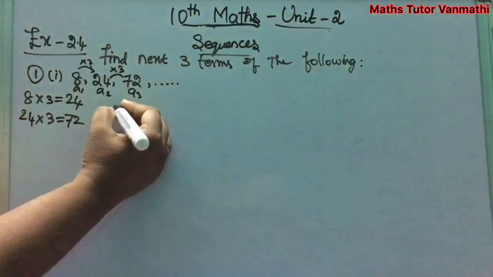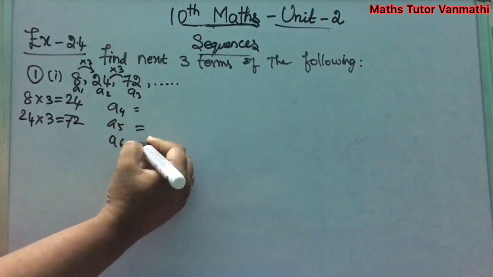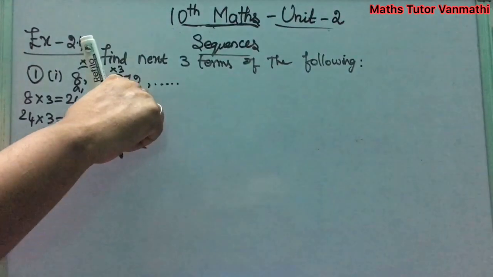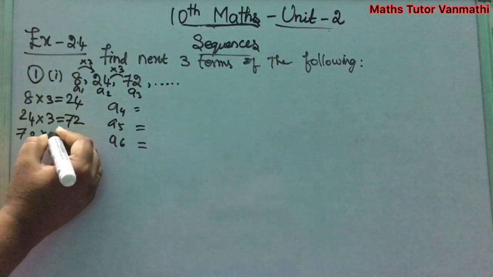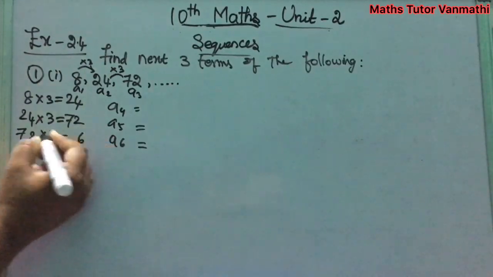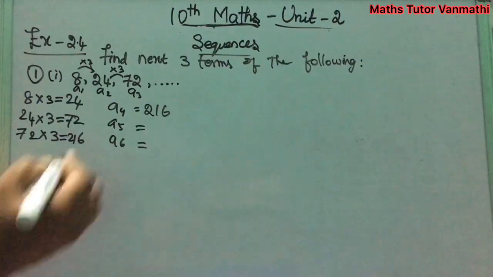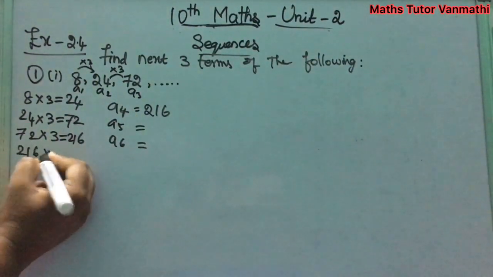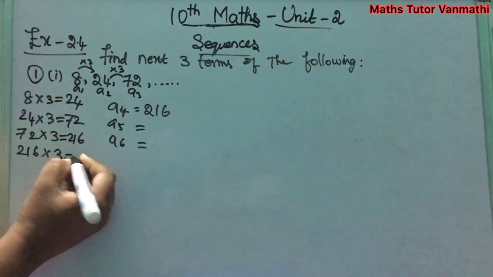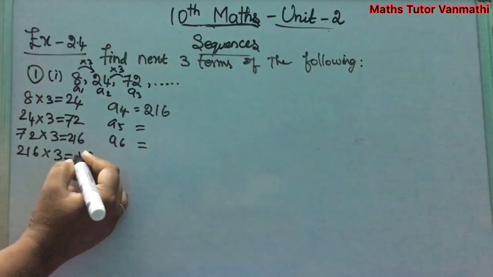Now we are going to find A4, A5, A6. For A4, multiplying 72 into 3, you will get A4. 3 twos are 6, 3 sevens are 21. 216 is your A4. Clear? And again multiplying 3 into 216: 3 sixes are 18, 3 ones are 3 plus 1 is 4, 3 twos are 6.